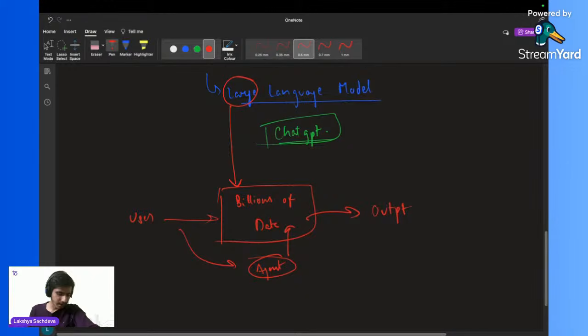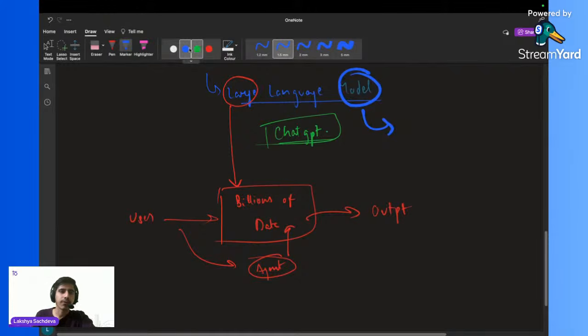This diagram is just a very basic diagram. The main thing you must understand is, from the name itself, large language model means we have some kind of model over here, and we are training this model on billions of data set, or we can say billions of parameters.